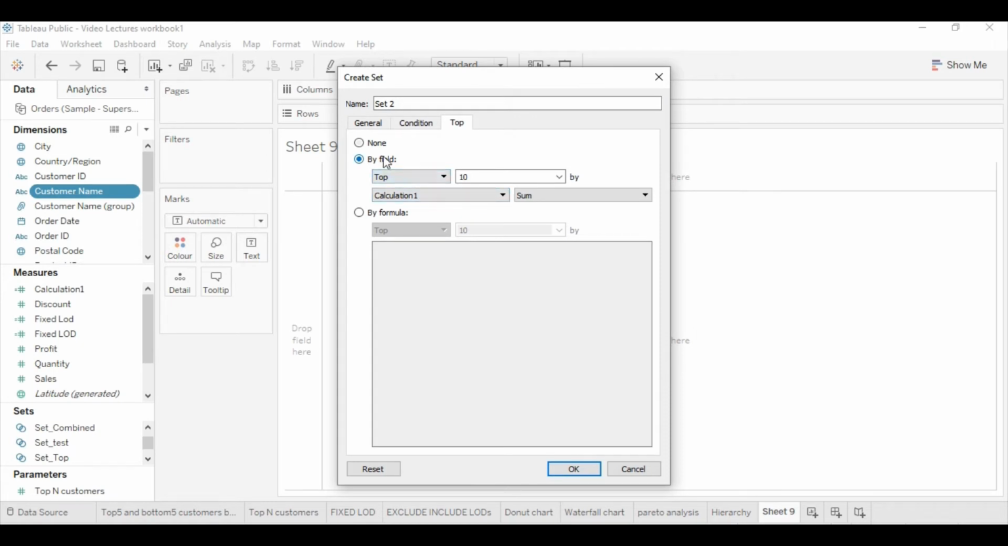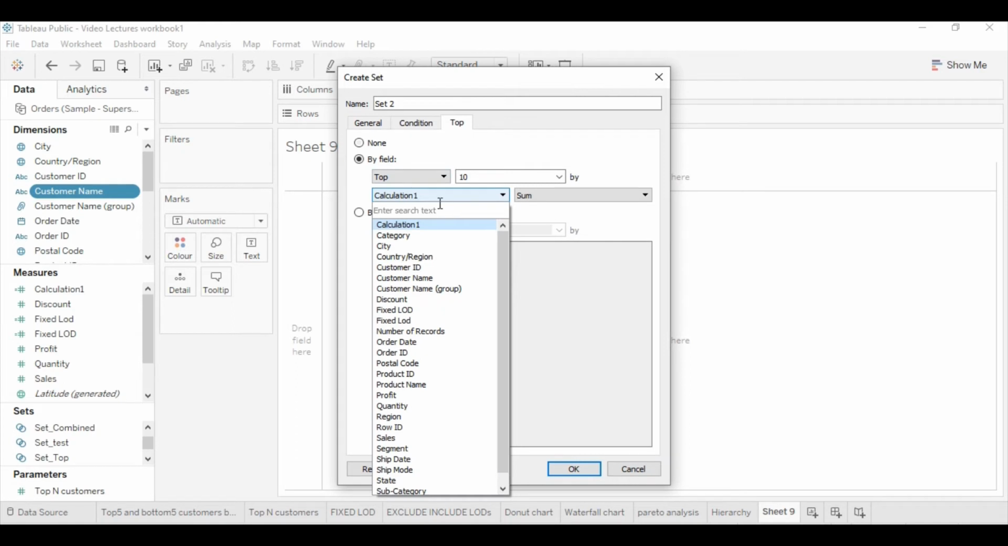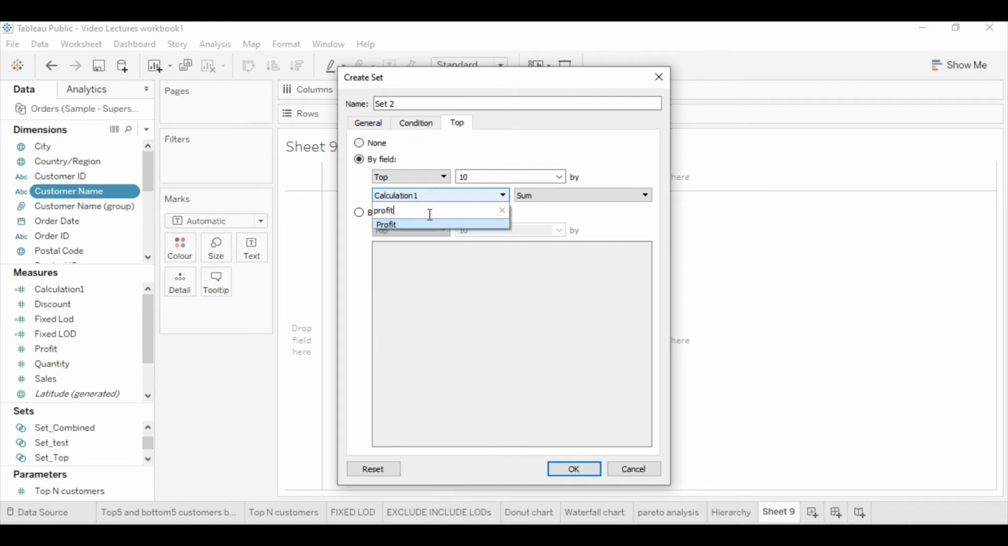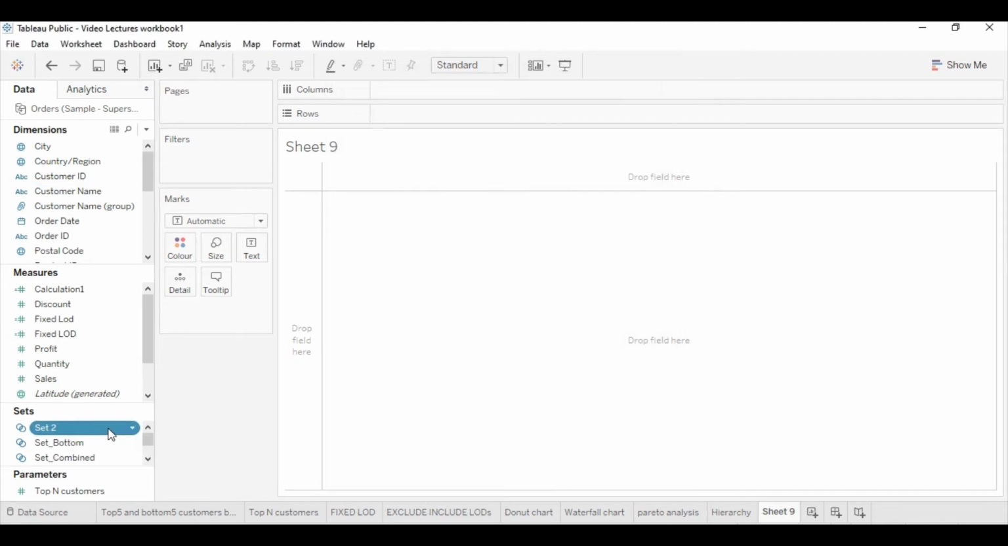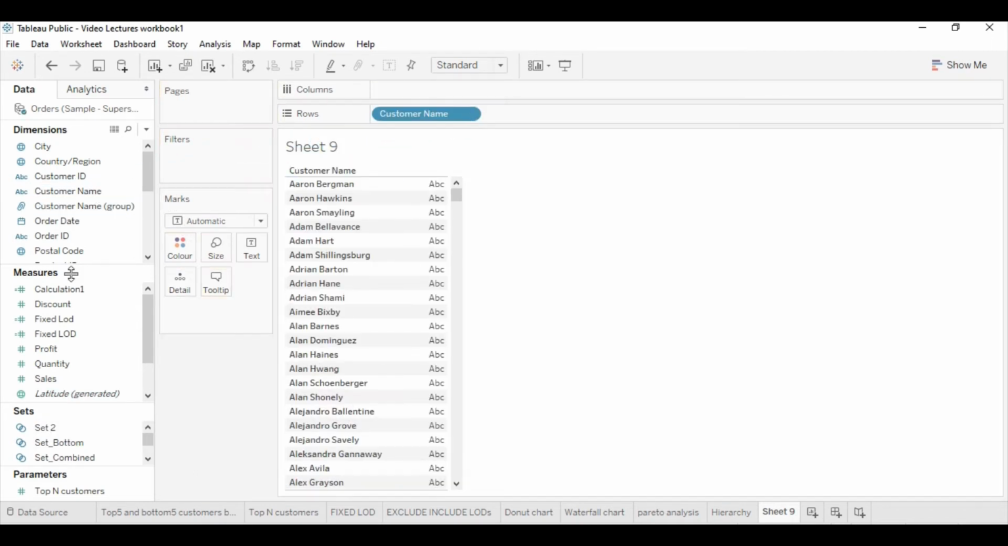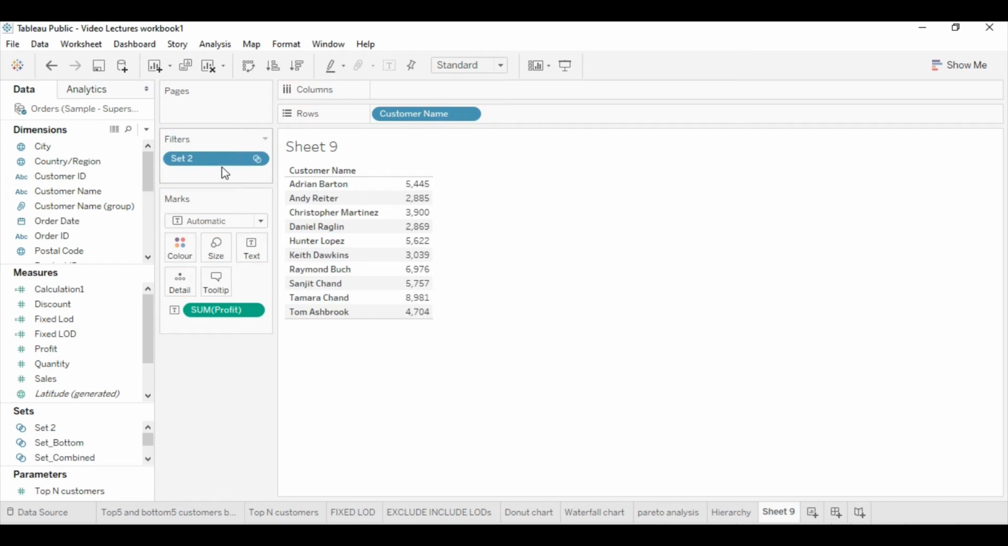I want to create a set of the top 10 customers by profit. Okay, I will select Profit and click on OK. So the set is getting created here. Now I will drag the customer names here and profit here. Now drag this set into the filters. You can see the top 10 customers are shown. Okay, this is a set where we have defined a condition to create it.